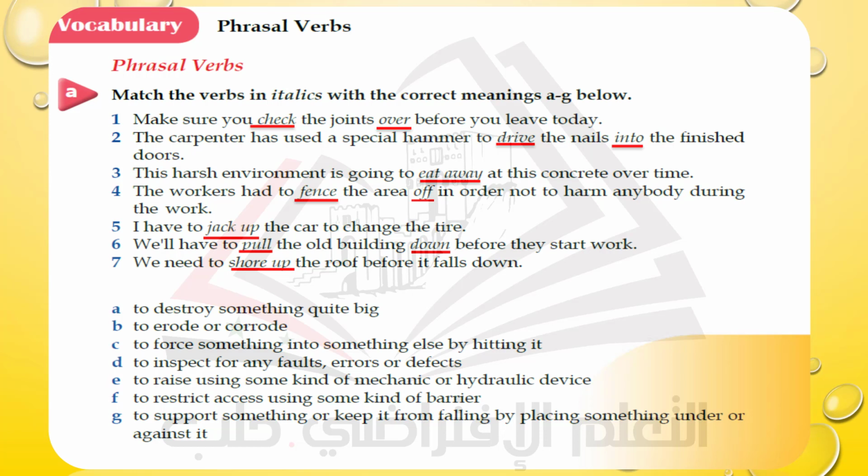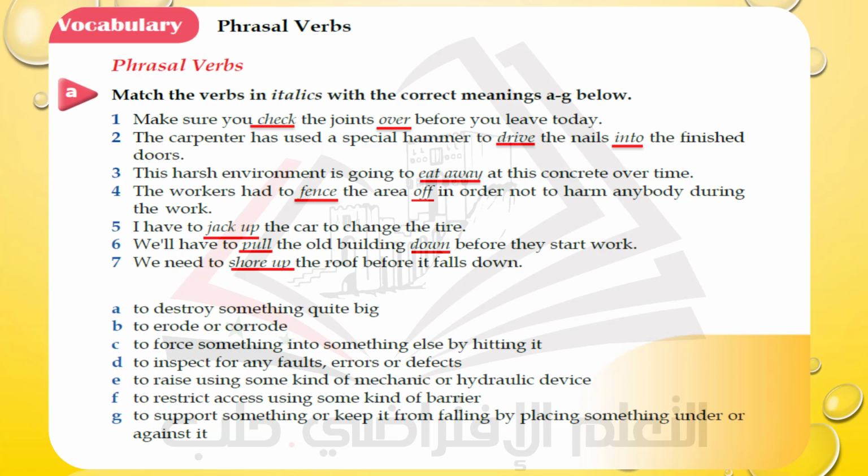Let's read the first one. Make sure you check the joints over before you leave today. Okay? Try to get to the meaning within the context of this sentence. The other phrasal verb is to drive into. Number 2.